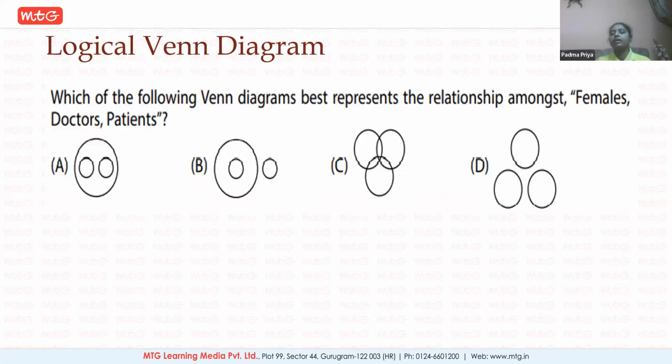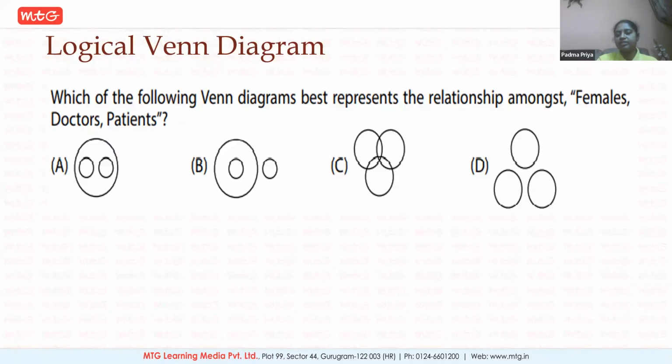Logical Venn diagram. As I've said, we'll be correlating or relating many occupations or many relations in the society. Like here we are talking about females, doctors, and patients. There are many females, but not necessarily all the females are doctors and patients. There are many doctors, but not necessarily always a doctor is a female or a patient. Patients are there. So there is no rule that a doctor should never be ill. A doctor also can be ill at times. So a patient can be a doctor as well as a female.